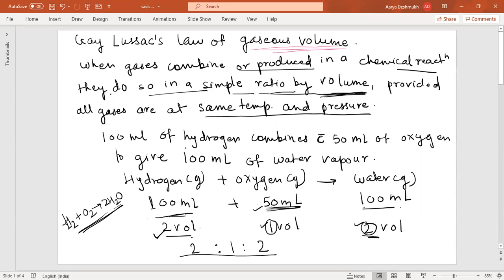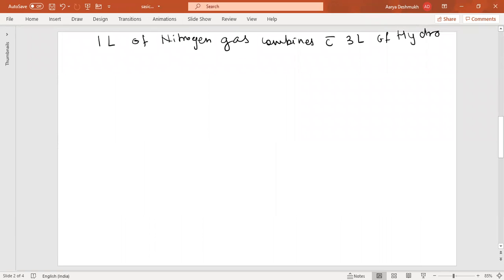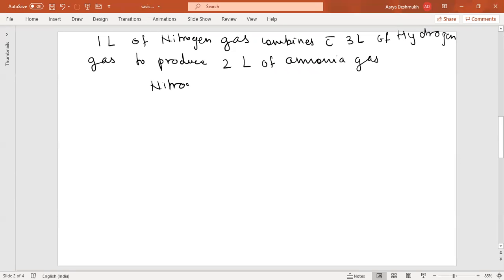Now, the same thing can be explained by taking another example: when 1 liter of nitrogen gas, obviously we are talking about a gaseous reaction, combines with 3 liters of hydrogen gas to produce 2 liters of ammonia gas.